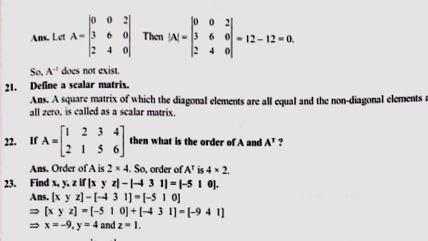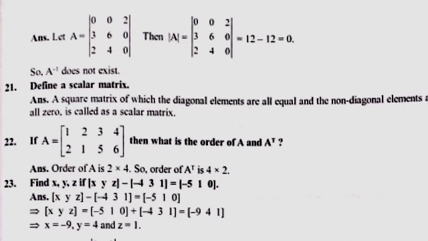And next is question 21, where define a scalar matrix is just a question. Simply we have to write the definition. 22 is to find what is the order of A and A transpose, one of the easiest questions, you know. And 23 is also simple: you have to subtract and solve to find the value of x, y, as you know is given.